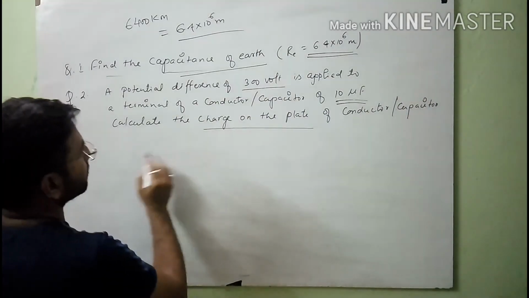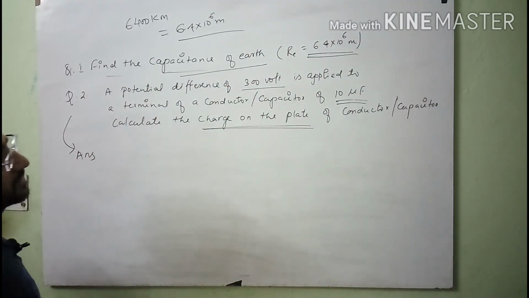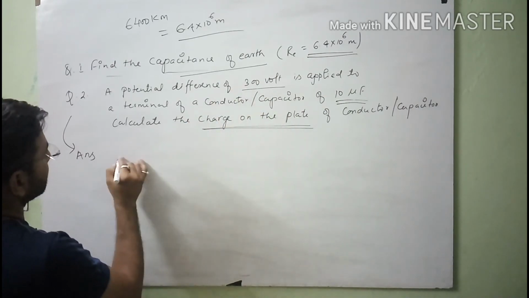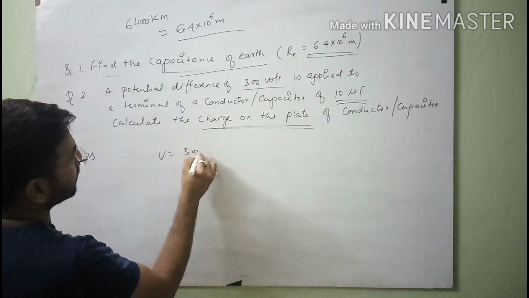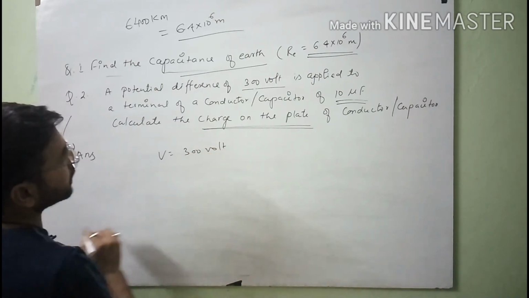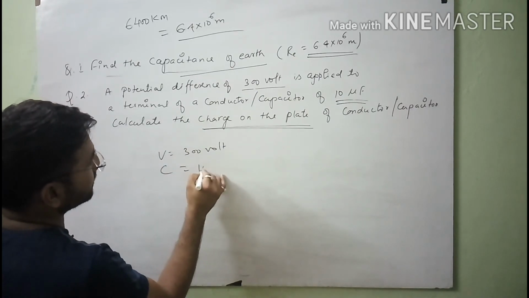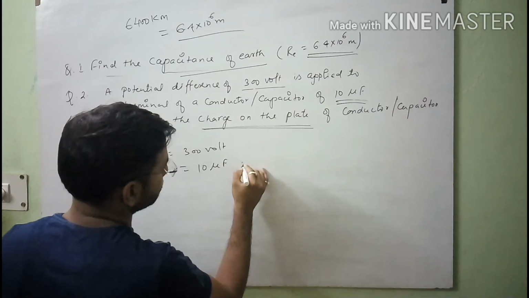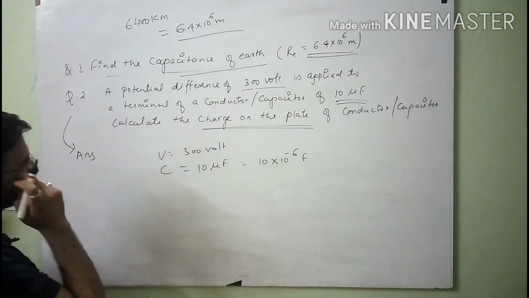Second question, we will calculate the charge on the plate of a capacitor. For that we are given the potential difference V equal to 300 volt, applied across the terminals of a capacitor of capacitance 10 microfarad, and you know that 1 microfarad is equal to 10 raised to the power minus 6 farad.